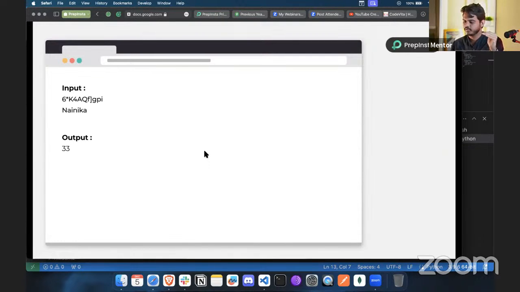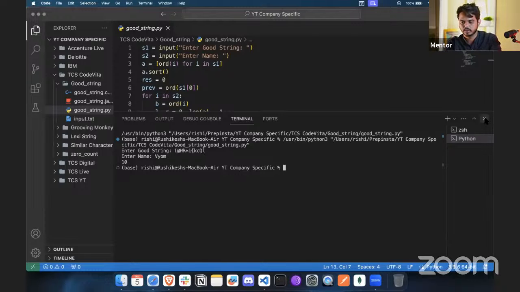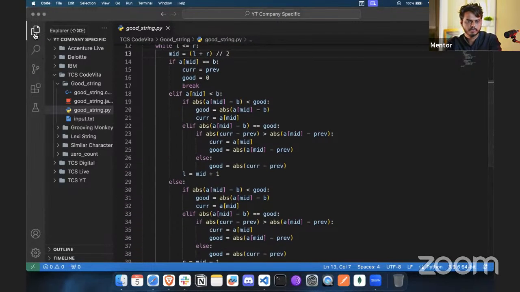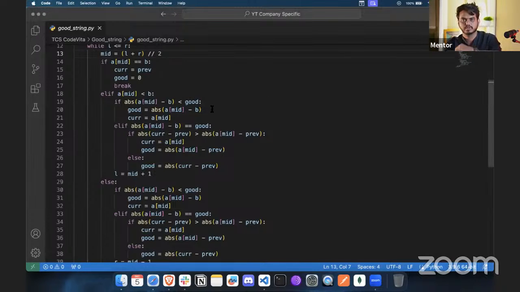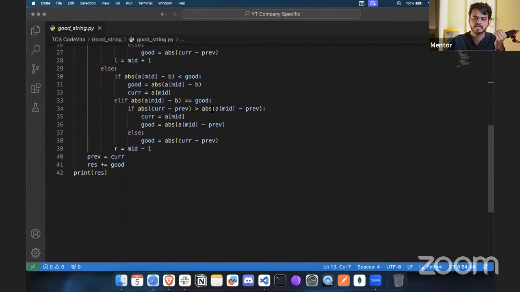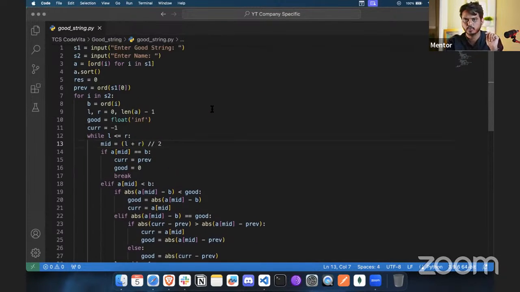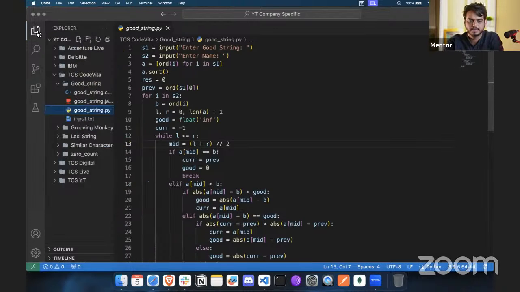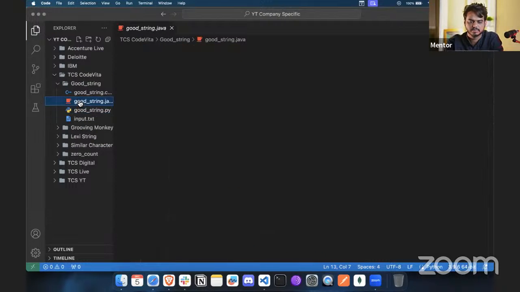All right, so this was the first question. So basically here you needed to implement the binary search, and if you have already implemented this and it worked, then it's good. Otherwise, if you want to have a look at the code, so this is the code, and if you need it, just let us know in the chat box or in the comment section, so that we will provide this code to you in the comments. This was basically a Python implementation, but we have implementations in Java and C++ as well.